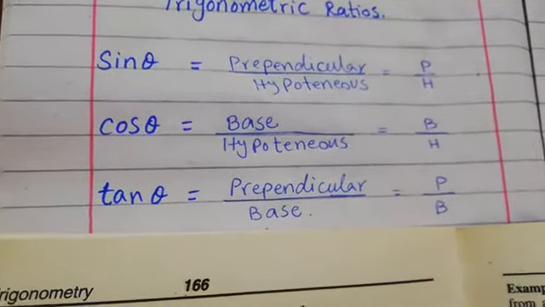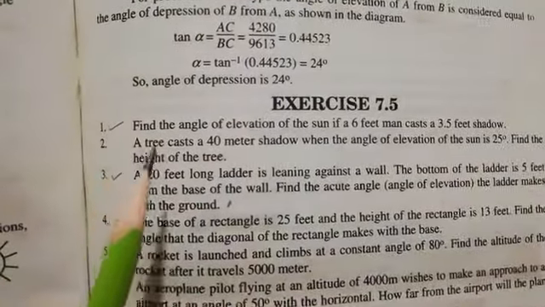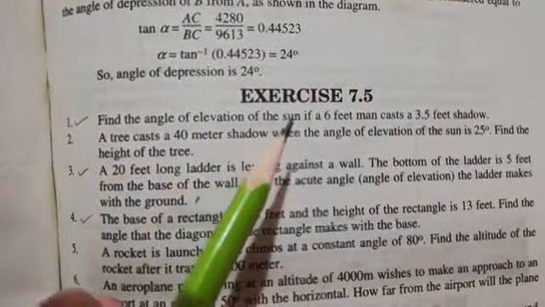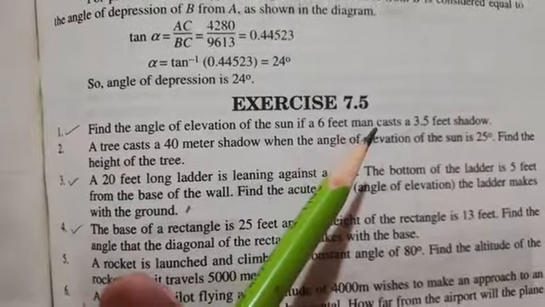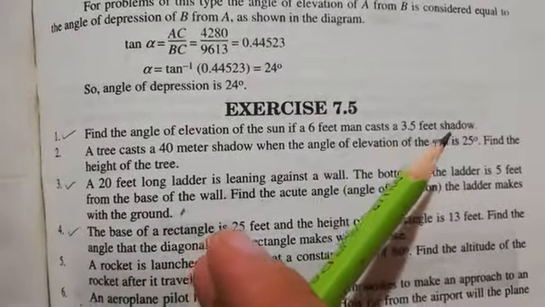Now we will start our first question. Question number 1 is: find the angle of elevation of the sun if a 6 feet man casts a 3.5 feet shadow.